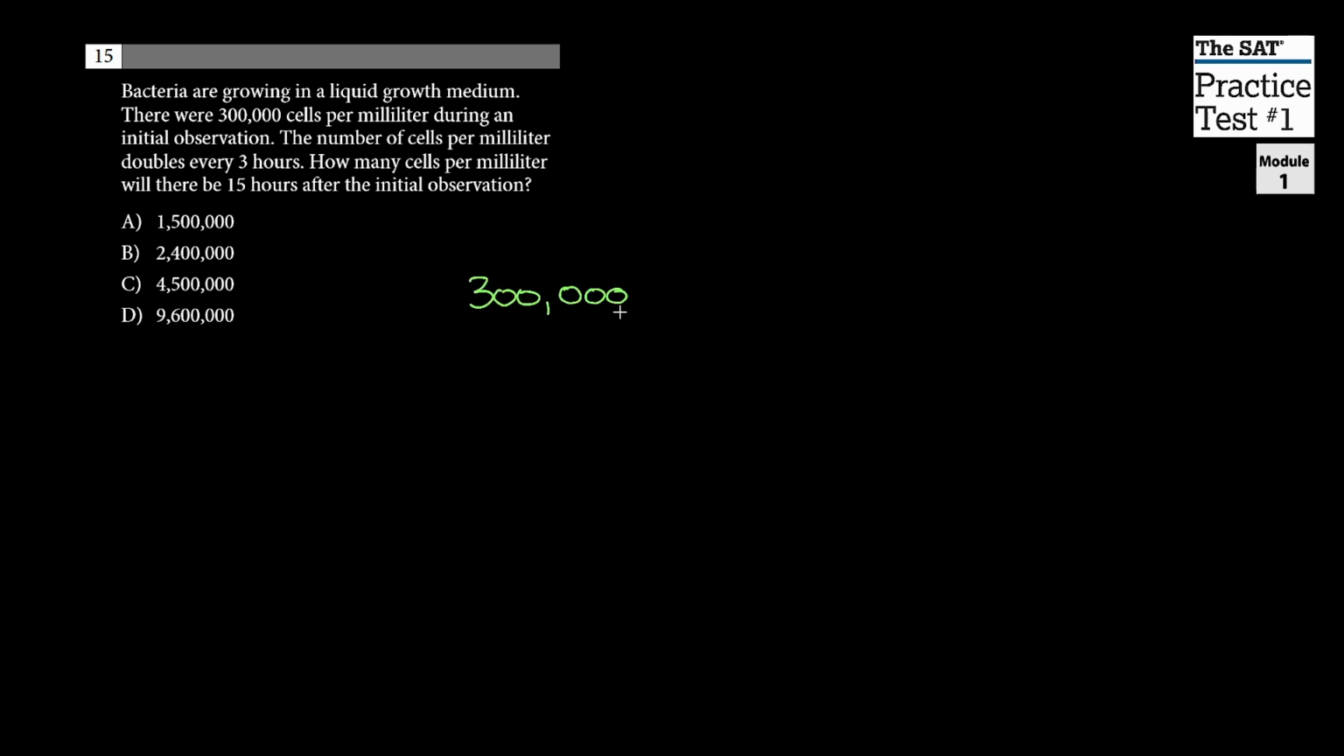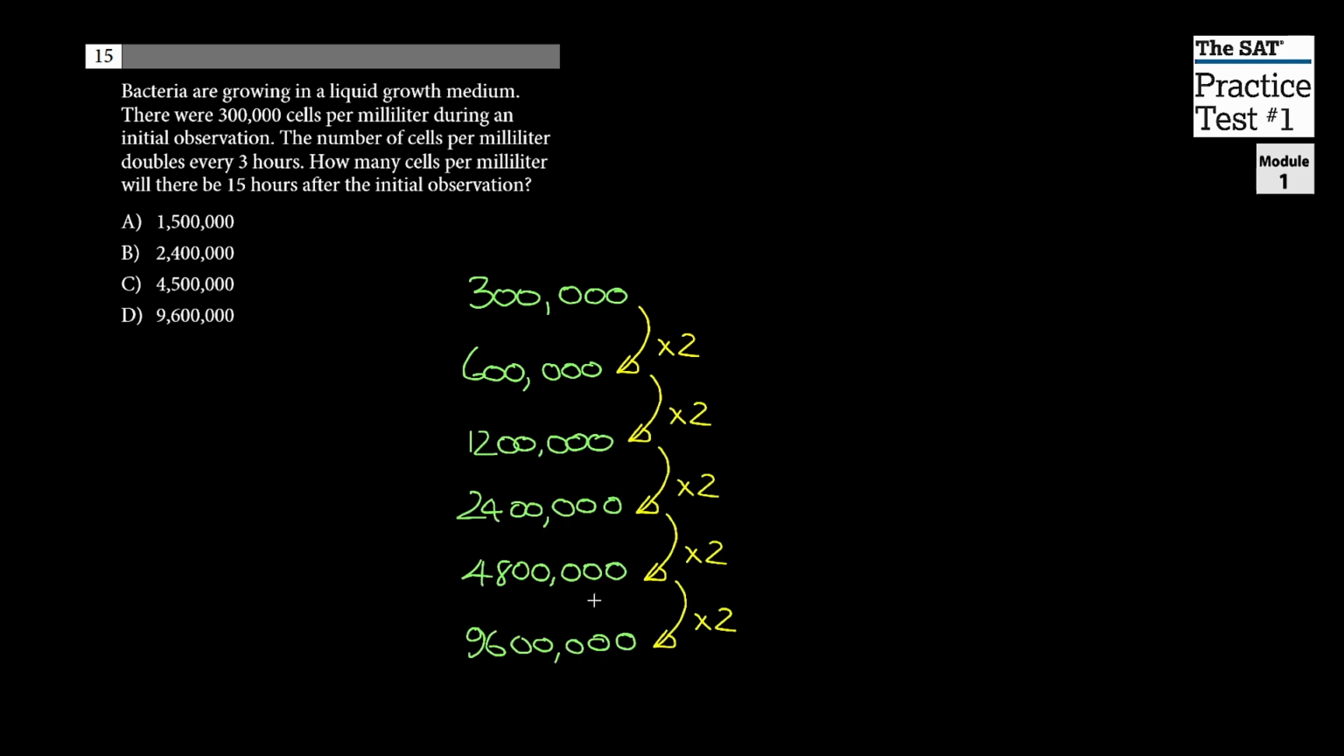We're going to start with 300,000. So after 3 hours, this is multiplied by 2. So after 3 hours, we get 600,000. So after 15 hours, this process happens another 4 more times. The whole thing happens 5 times. And there they all are. So after 5 doublings, the answer is 9,600,000. Option D.